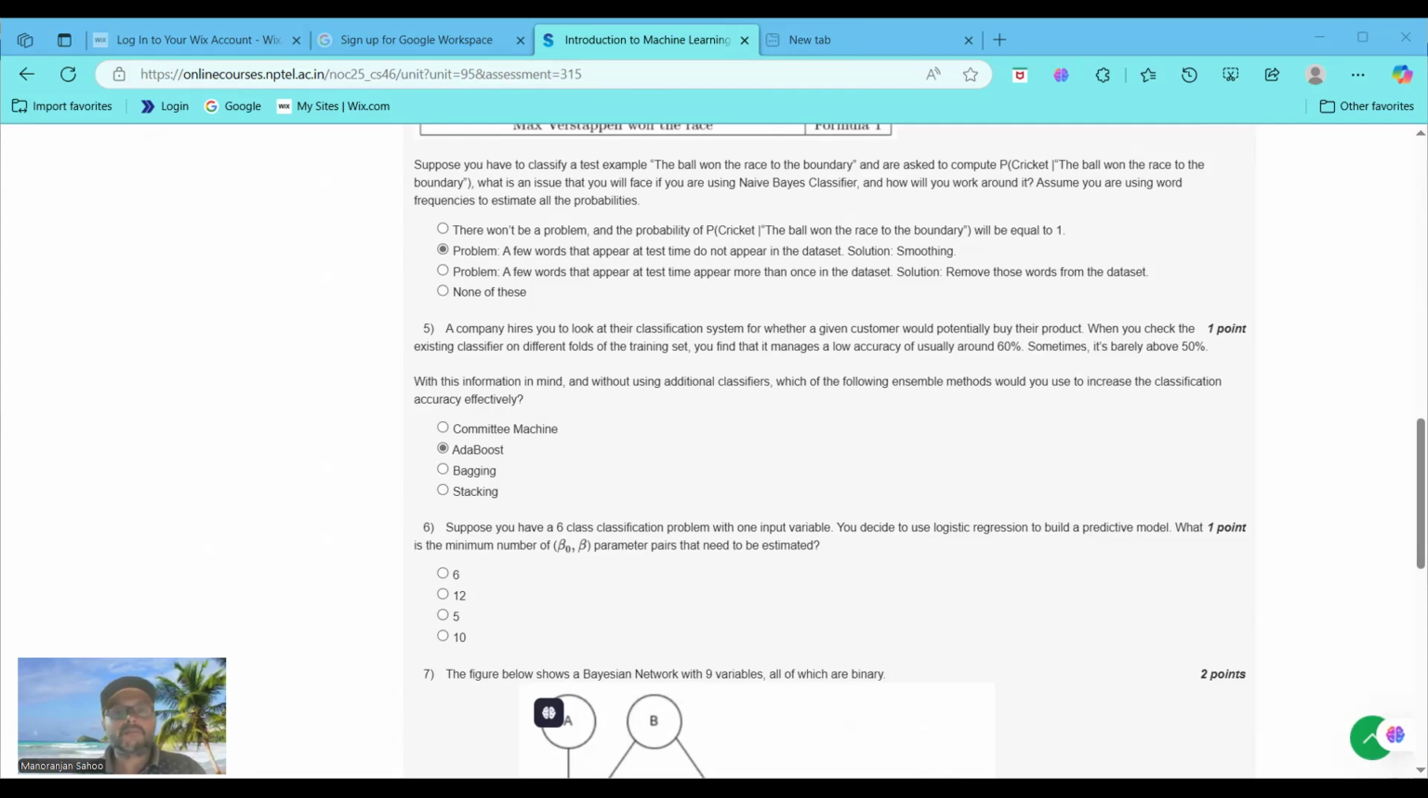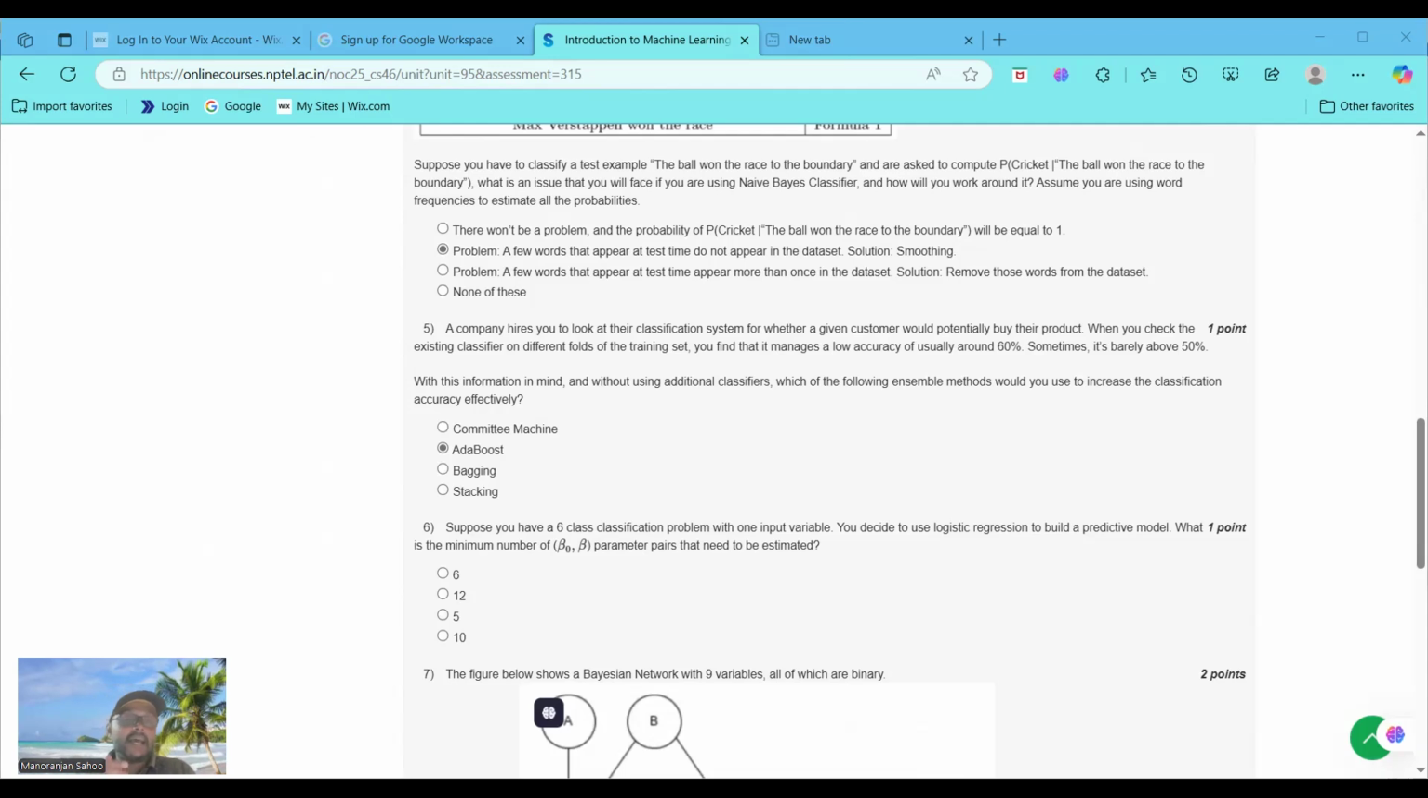Another thing I want to let you know is why we choose this as the correct answer. The given classifier performs slightly better than random guessing, around 60% accuracy, indicating that the base classifier is weak but still provides some meaningful predictive power. AdaBoost, adaptive boosting, is designed to improve the performance of such weak classifiers by focusing more on the misclassified instances during the subsequent training iterations.